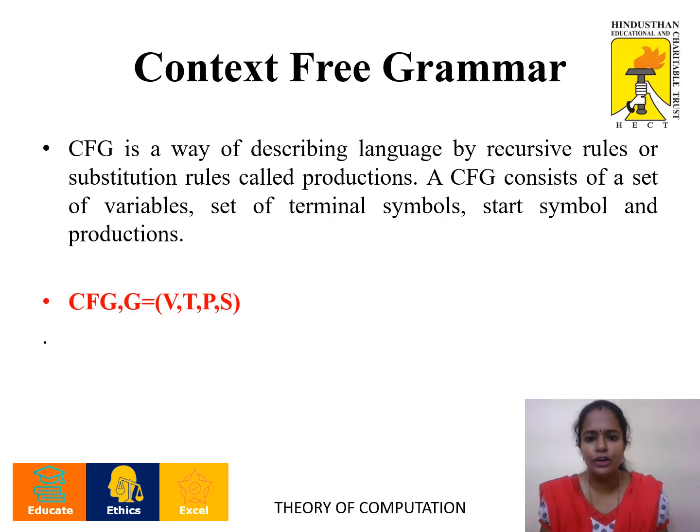Context-free grammar. Context-free grammar is a grammar that is described by four tuples. That is, grammar G is equal to (V, T, P, S), where V refers to non-terminals, T refers to terminals, P refers to productions, and S refers to the start symbol. It is a way of describing a language by means of recursive rules or substitution rules, which we call productions.